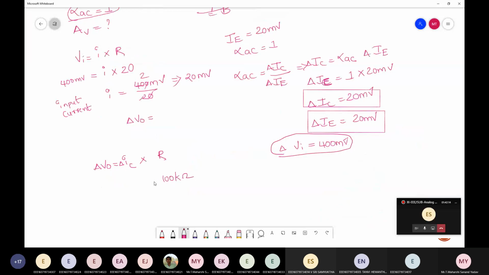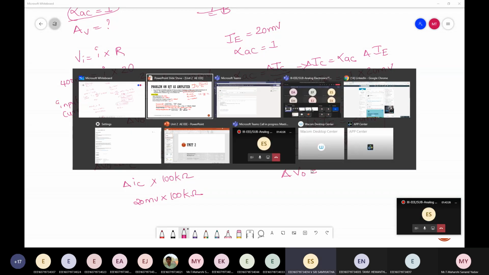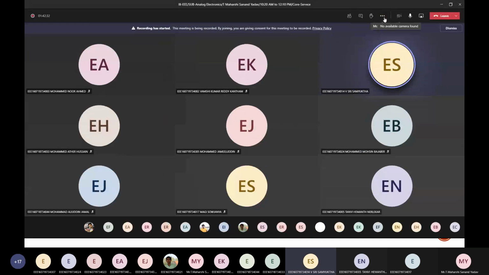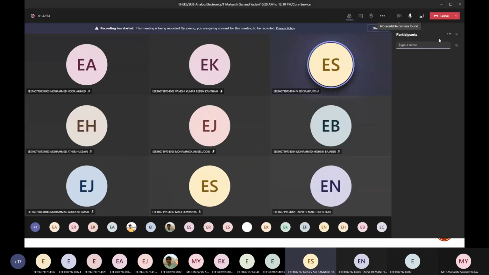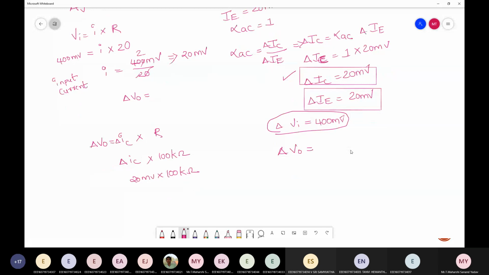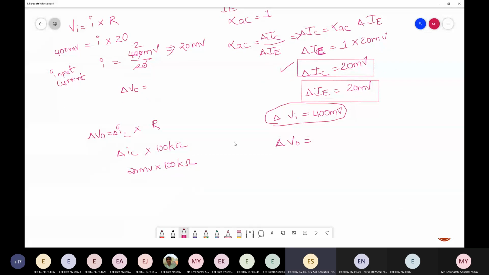Delta IC value is 20 milli, so 20 milli into 100 kilo ohm. Tell me what you got. Delta V out. What is the value?